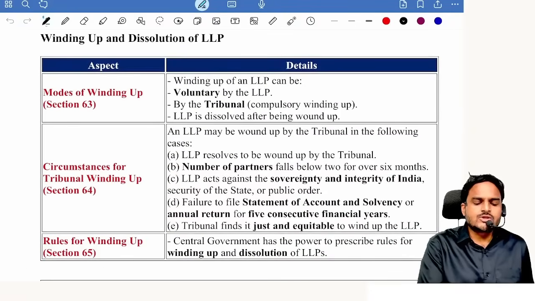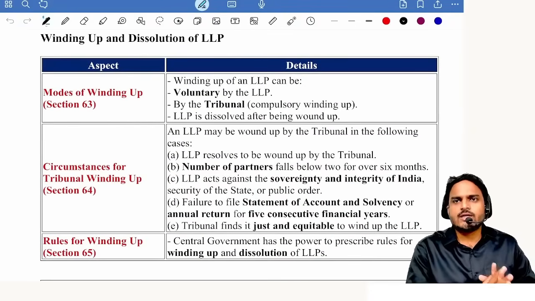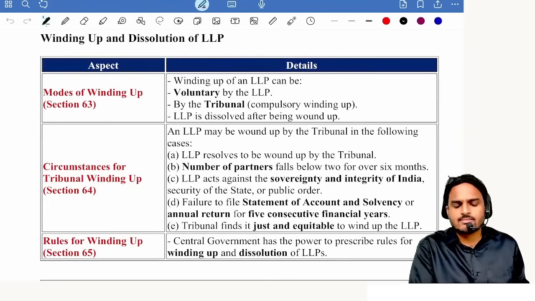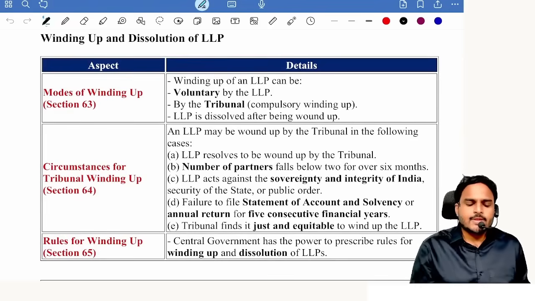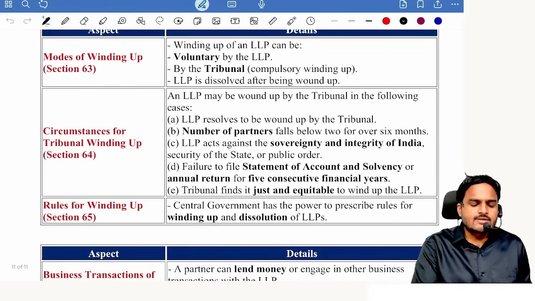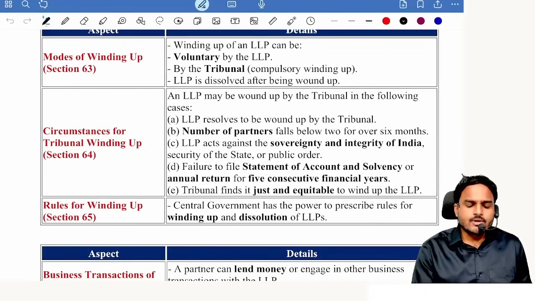Winding up and dissolution of LLP. Modes of winding up: voluntary, compulsory. Voluntary means decided by partners, compulsory means decided by tribunal. Okay. Circumstances for tribunal winding up: 5 circumstances.